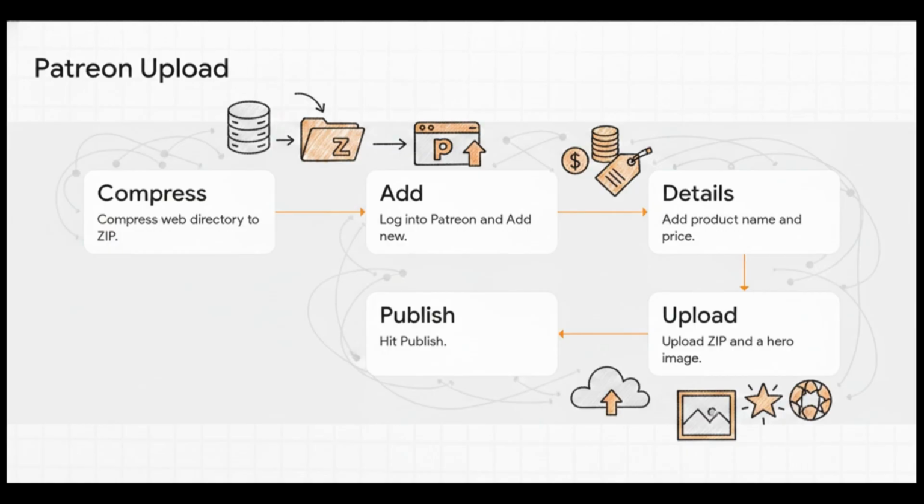You can charge anywhere from $3,000 to $5,000. Upload that zip file, add a really captivating hero image, and hit Publish. Boom! It's instantly live for both patrons and non-patrons.